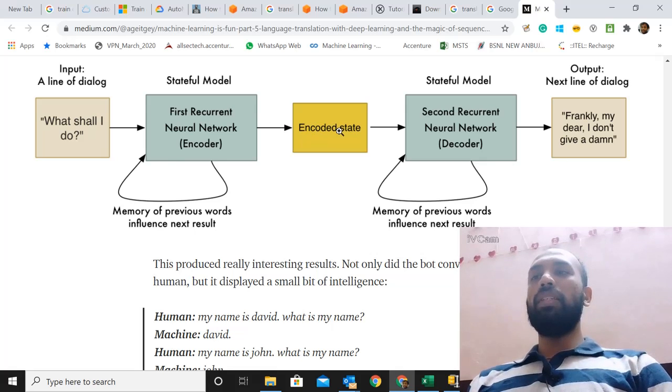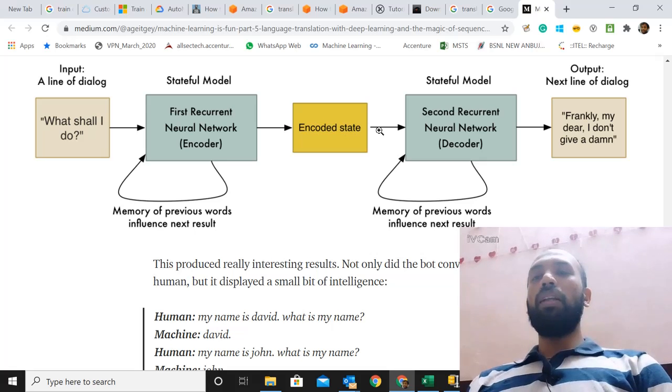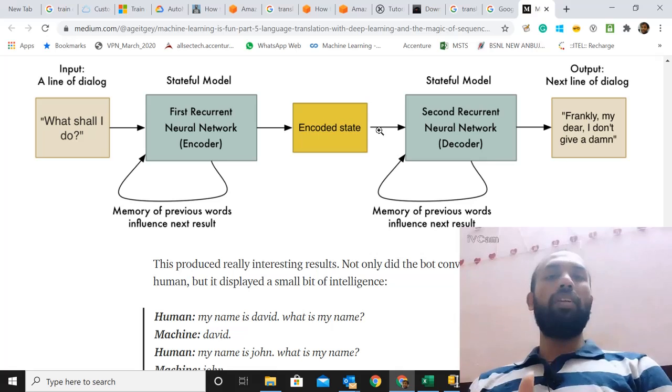Then the encoded message is passed on to another recurrent neural network, and this neural network is trained with a different set of inputs, which is not the same language as the first neural network. If the first neural network is trained with one language, the second RNN is trained with another language.